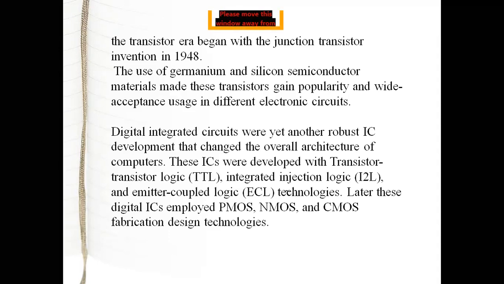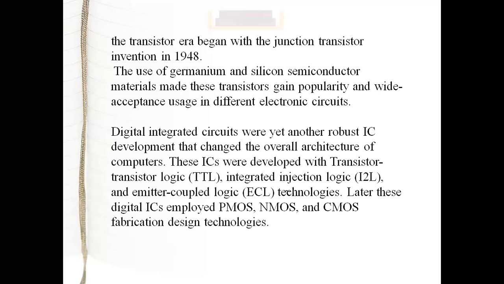But after that, when the computer got developed, digital circuits also got developed. A digital circuit or digital signal can understand only the language of zeros and ones, right? Your computer is digital; a computer understands only the language of zeros and ones.